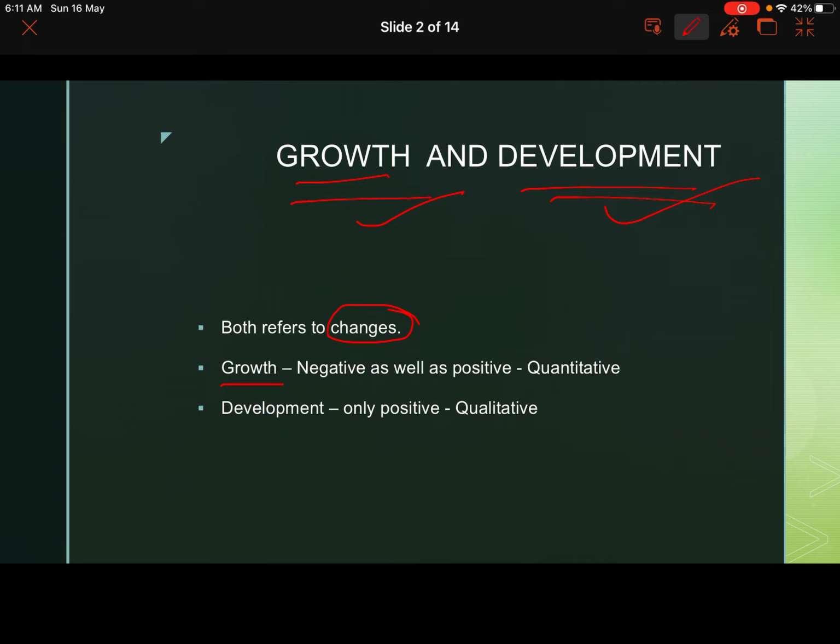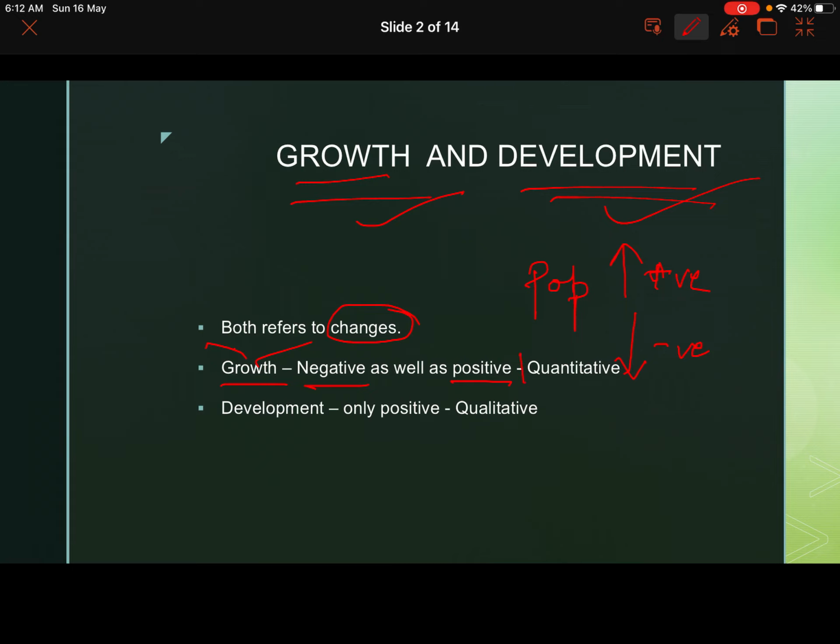Now, growth, if I take into consideration, can be negative as well as positive. That means there can be negative growth at times and there can be positive growth at times. Now, how do we understand this? Suppose population. The population of an area might increase and it might decrease also. So when it is increasing, we call it positive growth of population, and when it is decreasing, we call it negative growth of population. So it is all about numbers.